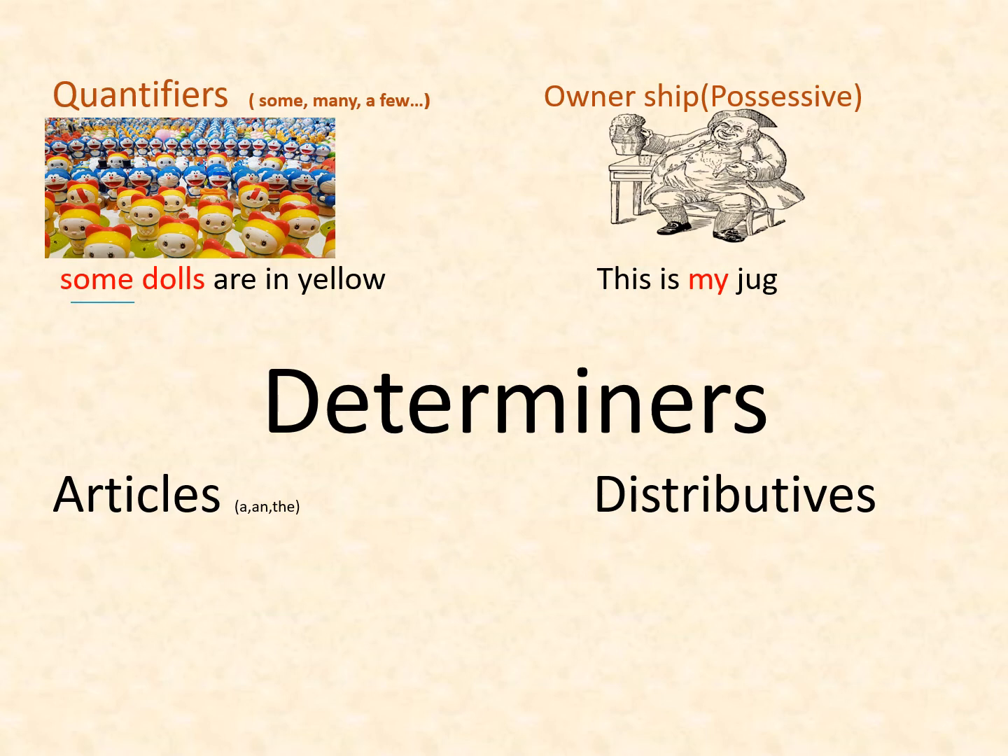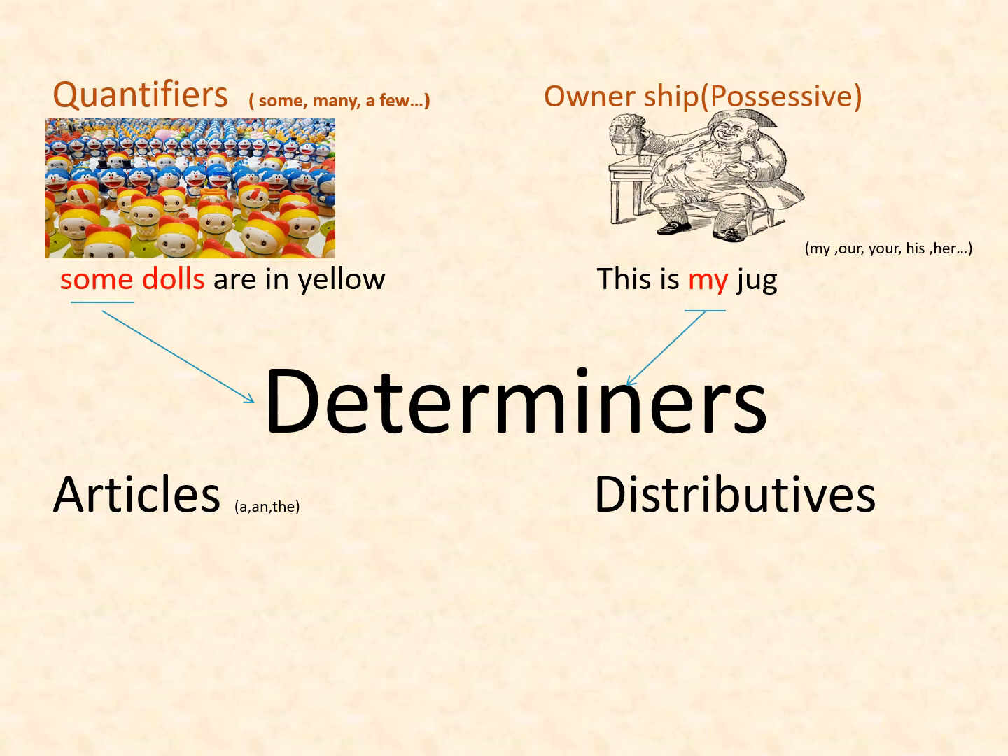The second determiner is possessive. This can also be called ownership. Example, this is my jug. In this sentence, my jug is a noun phrase. The word my precedes the noun jug. It is a possessive word. Other possessives we use in noun phrases as determiners are our, your, his, her, theirs.